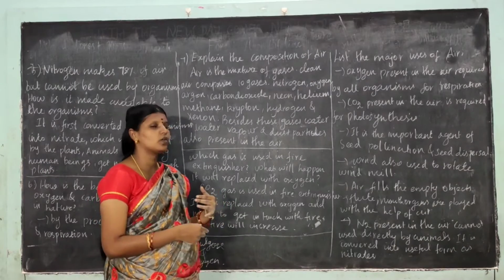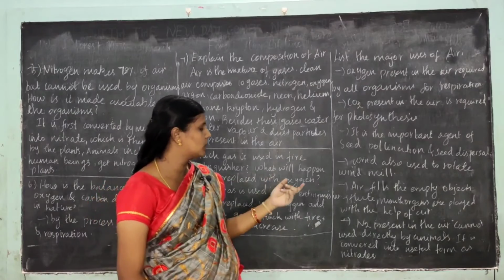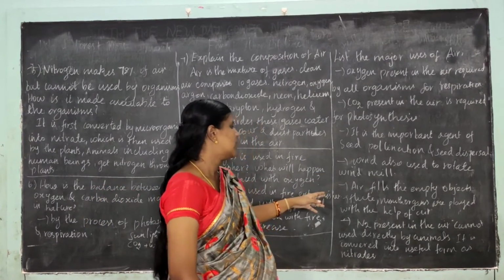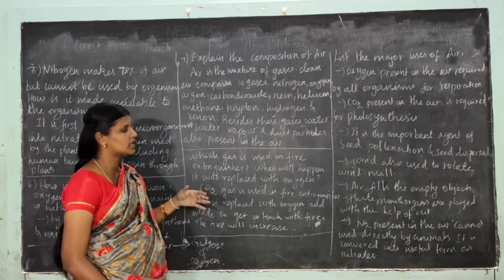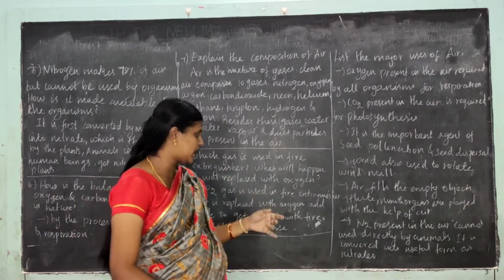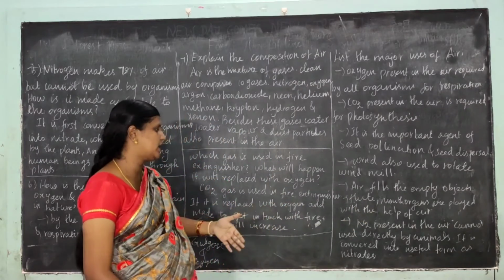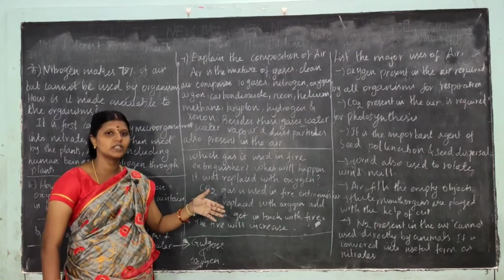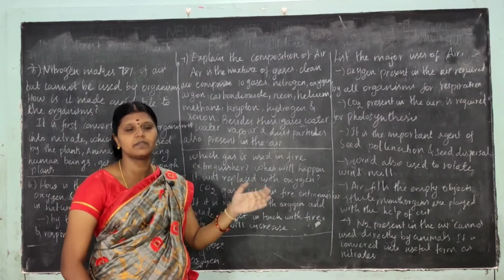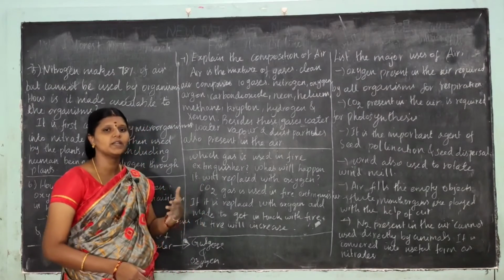Air fills empty objects like balloons, tubes and flutes. Mouth organs and other musical instruments are played with the help of air. Nitrogen present in the air cannot be directly used by animals; it is converted into nitrates, and only then is it used by plants.